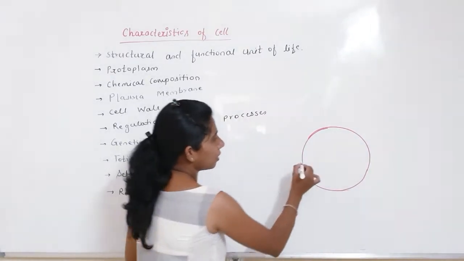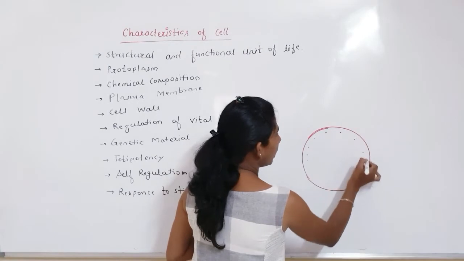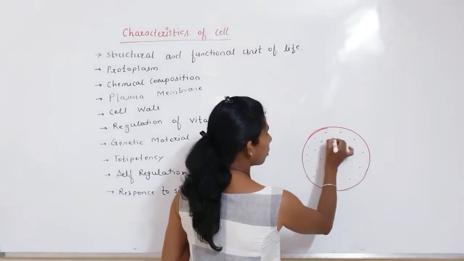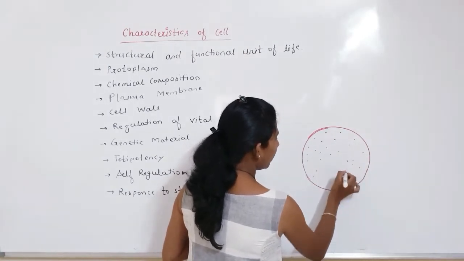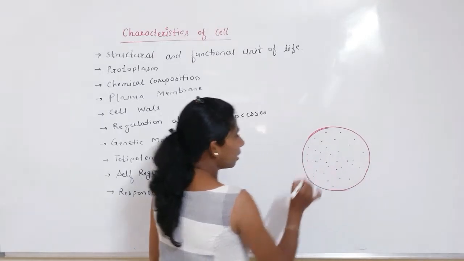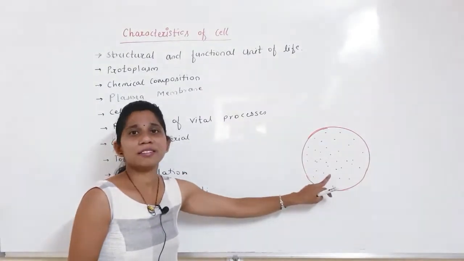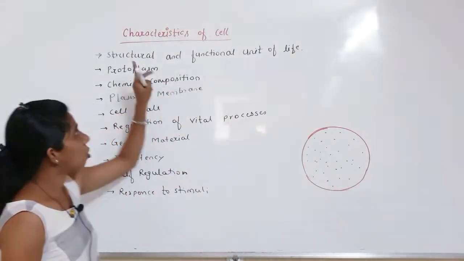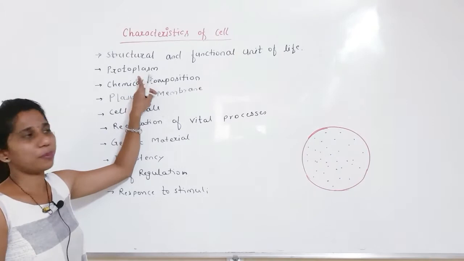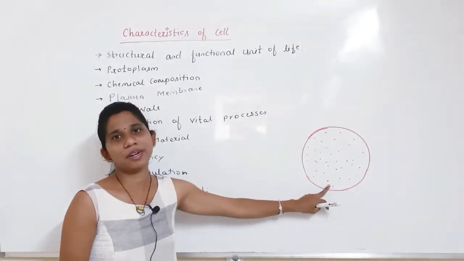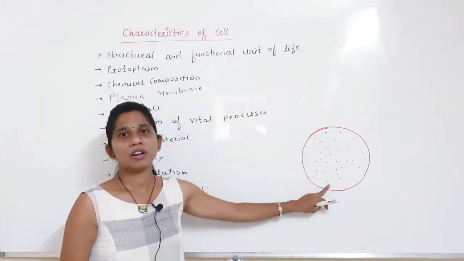The cell bears a liquid medium in which all the vital activities are going on. This liquid medium is nothing but the protoplasm, or it is called the cytoplasm or periplasm. So all cells must have the protoplasm, that means the liquid medium in which all activities are going on.